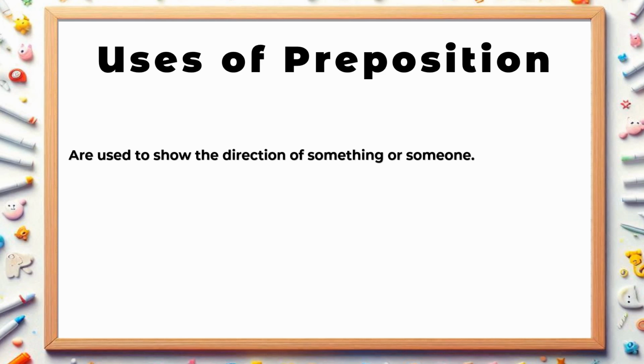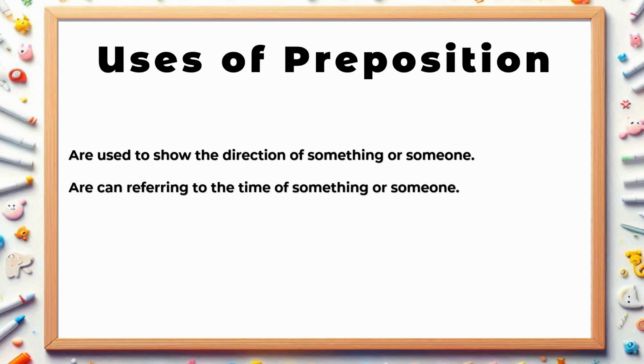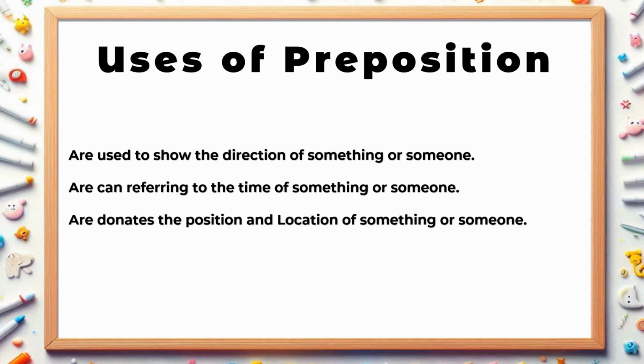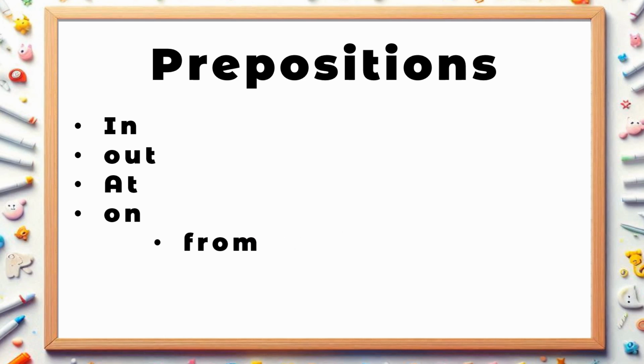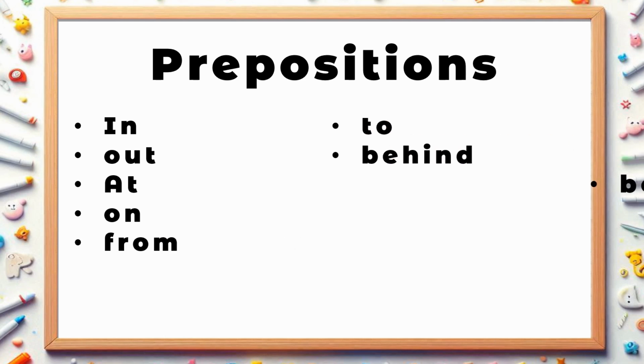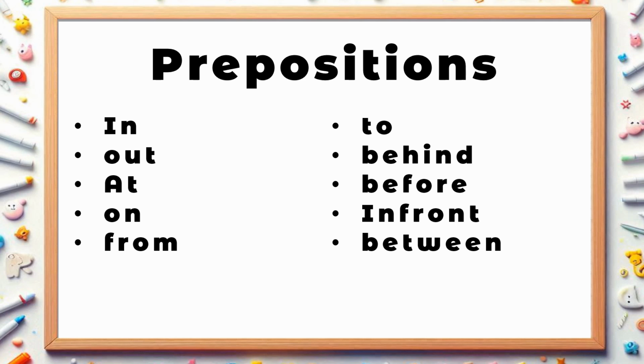A preposition can refer to the time of something or someone, and a preposition also denotes the position and location of someone or something. These are the three main uses of prepositions. Let's see some of the preposition words: in, out, at, on, from, to, behind, before, in front of, between, etc.